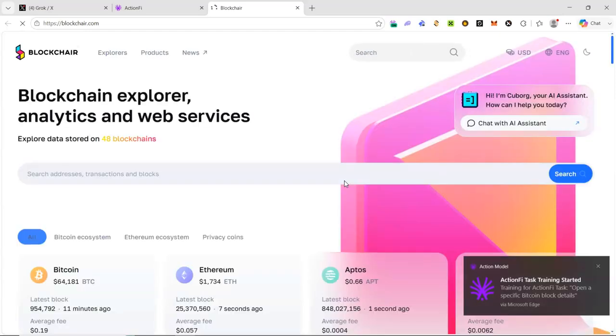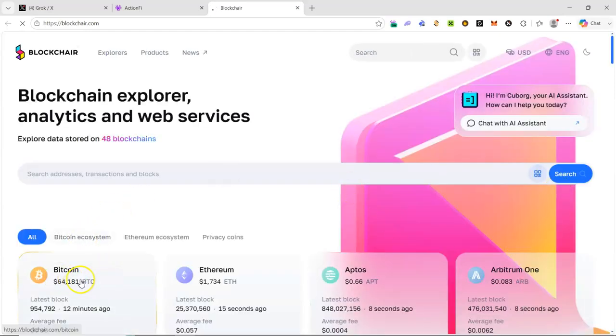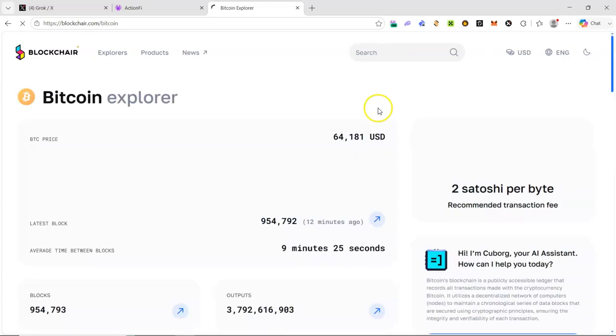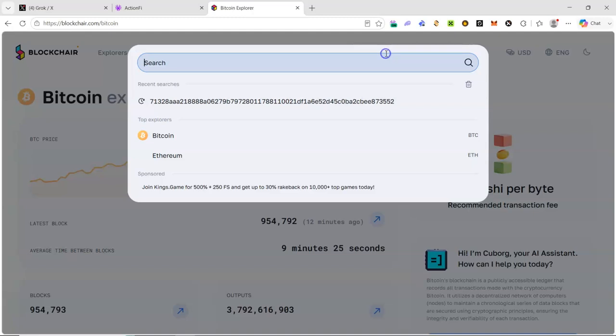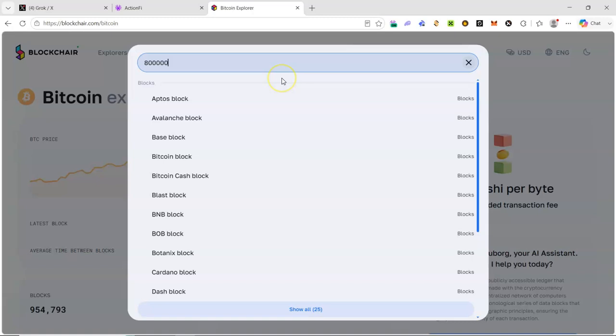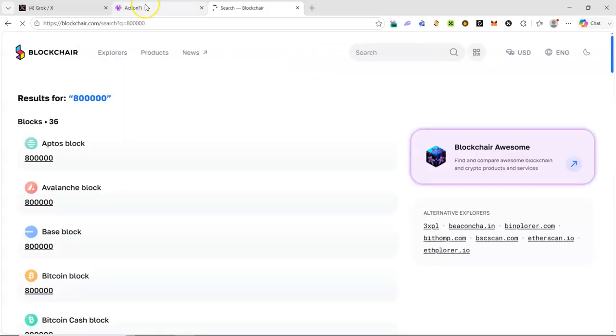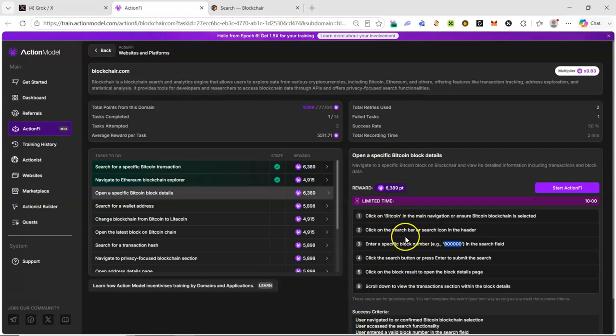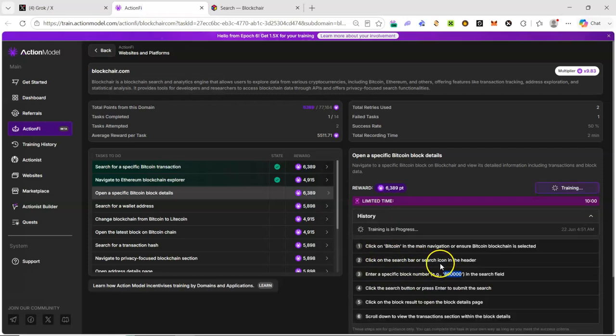So the first thing to do on this third task, you're going to open the Bitcoin blockchain. You click on it to get it opened, and once it is open, you click on the search bar. Then you paste the transaction hash number here. You click on enter. Once it is open, I think there's something. Click on the search button or press enter. Click on the block result to open the block detail.